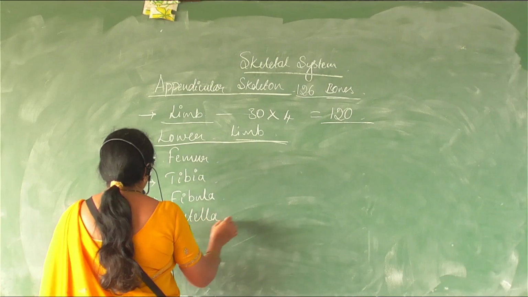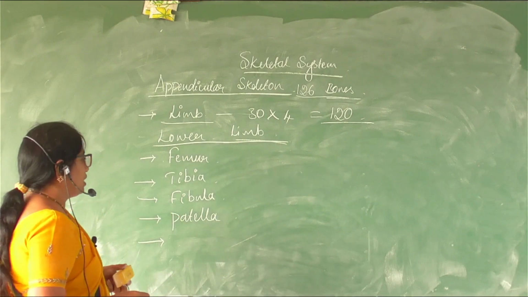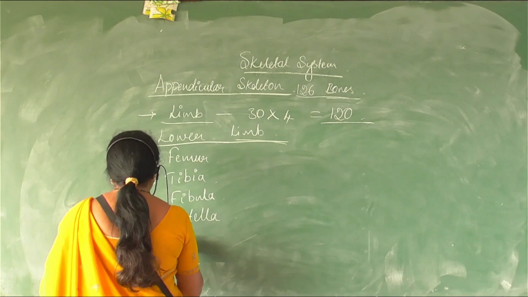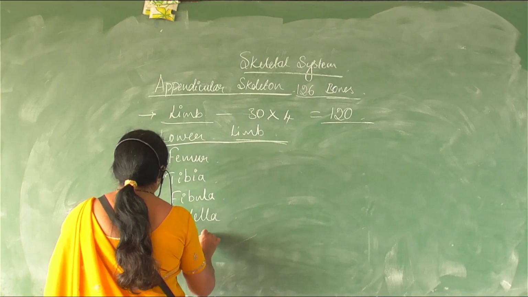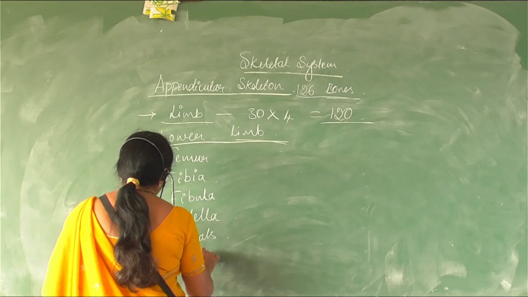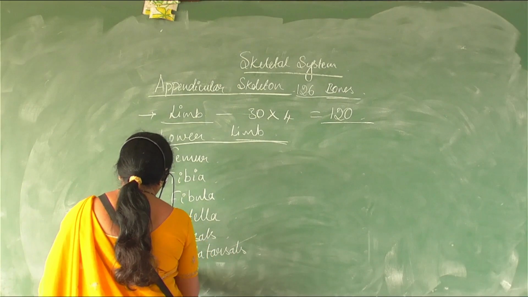Patella. Femur, tibia, fibula. Yes, tarsals, metatarsals, phalanges.